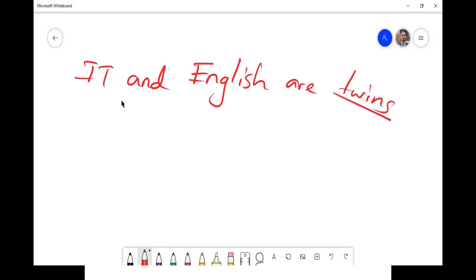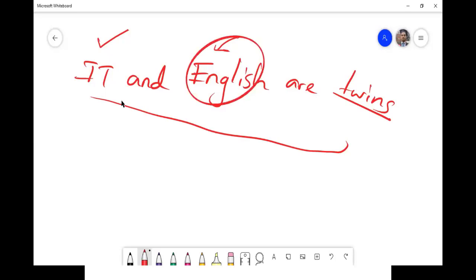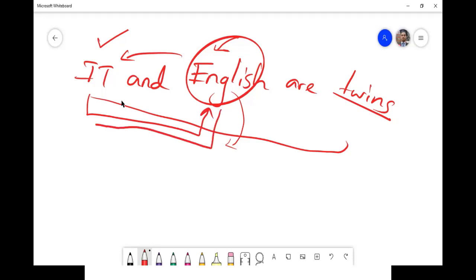If you try to separate them, you can't. Sometimes you may be good in IT, sometimes you may have to develop your English, no problem. Everything is now based on IT. If you are good in IT, you will develop your English. If you are good in English, it will be very easy to learn IT, right?